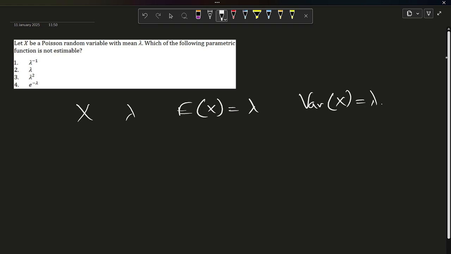So the sample mean x bar is an unbiased estimator of lambda, which allows us to estimate functions of lambda that depend directly on lambda and its powers. So, estimability. A parameter is estimable if it can be expressed as a function of the sufficient statistics. For the Poisson distribution, the sufficient statistic of lambda is the summation of xi, or equivalently, x bar.